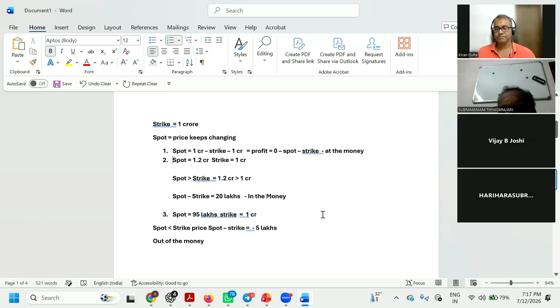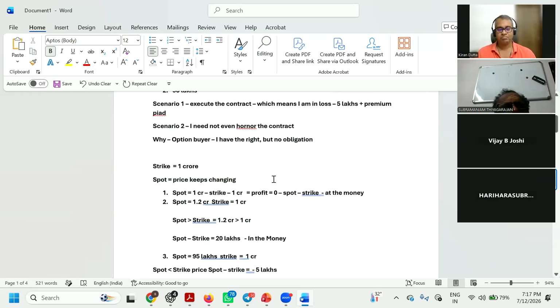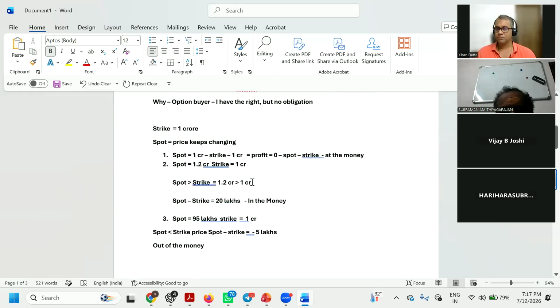So in the previous example, the strike rate is 1 crore. Spot is 95 lakhs. In case I am not to honor the contract, what will happen? I will lose the premium. That's it. You are going to lose the premium. Very good. You jumped ahead, sir. You are super smart. That is my next logical teaching there. But you got it.